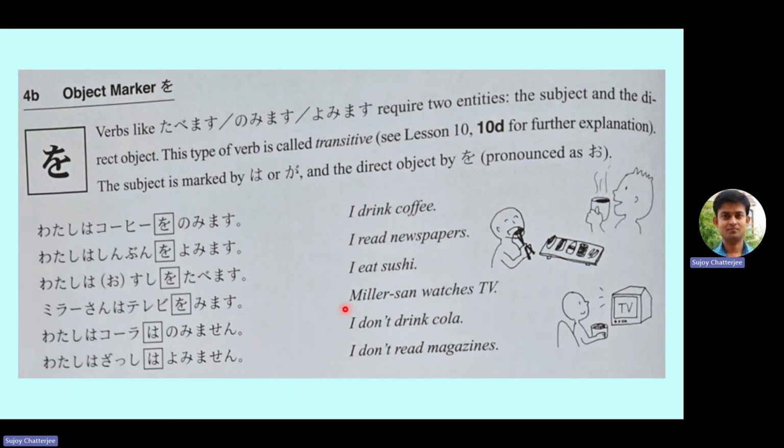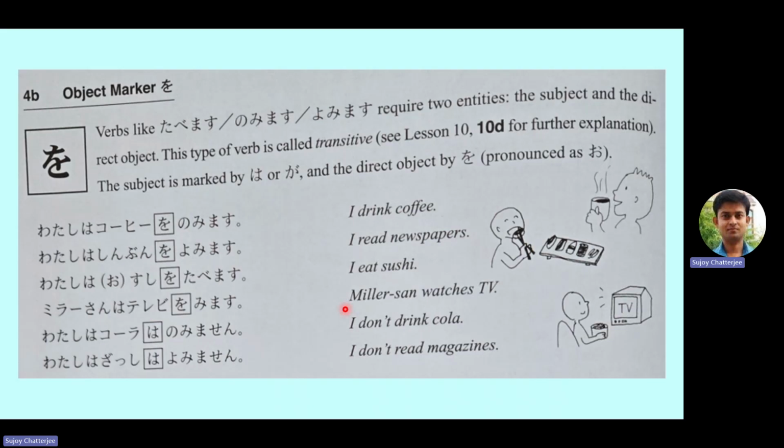So now the next topic is 4b. That was 4a, in which we just introduced the masu form, just some kind of introduction. As we go ahead in our course, more and more things will keep coming. So just be patient. You might be having many questions, many doubts, but hold your horses for now.